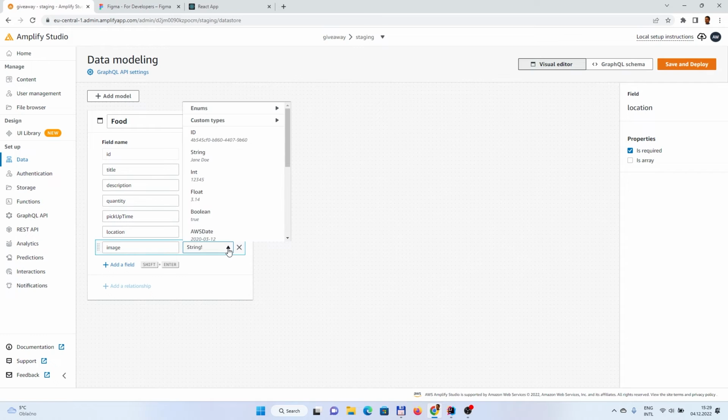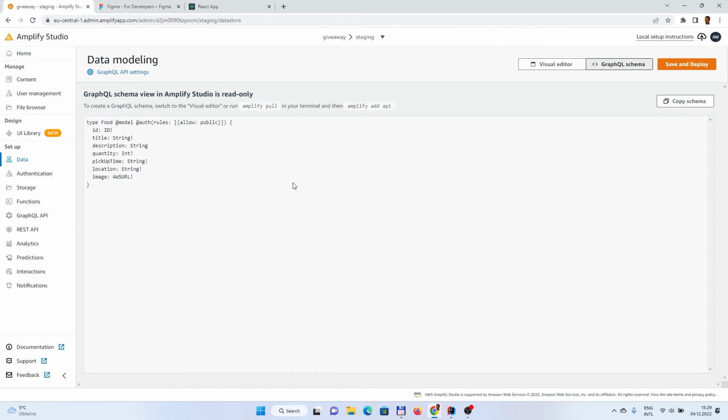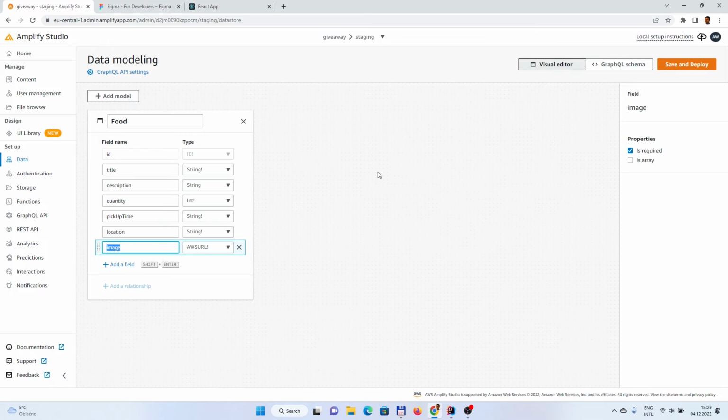Image, let's check if for the image we can use something which is URL. Yes, most definitely, yes. And that's it. So we could also, this was a visual editor, you could do this from some other editor and then just use a command line tool to push it. You could also right now inspect what was generated. So you see those fields which we selected are there. And currently it's allowed to the public. So this is not the best practice, but let's keep it right now as is.